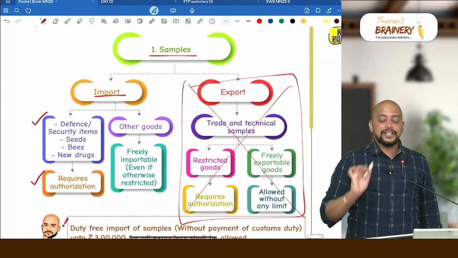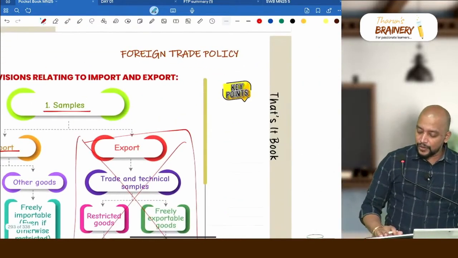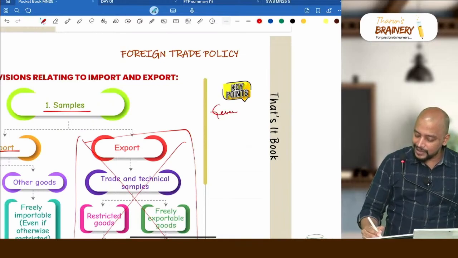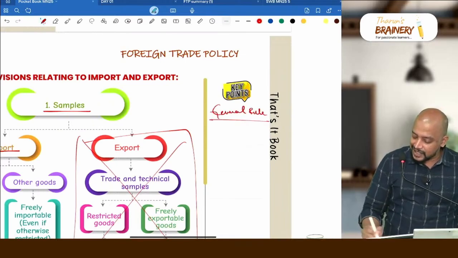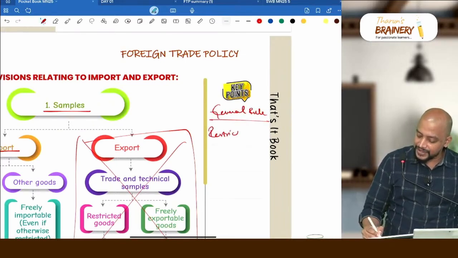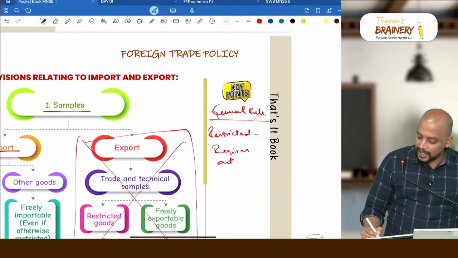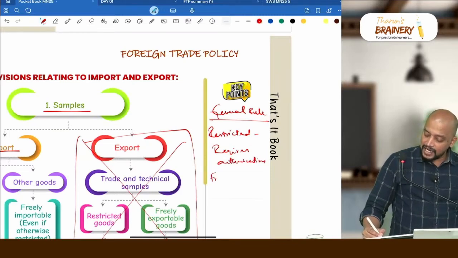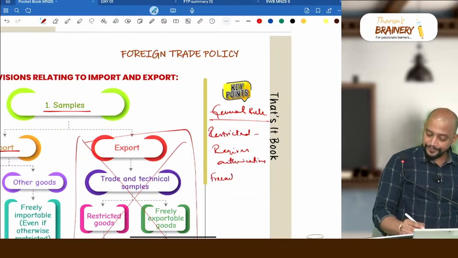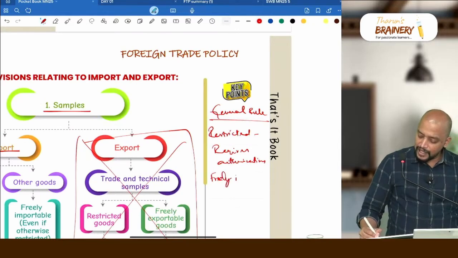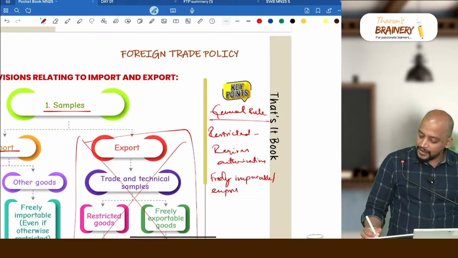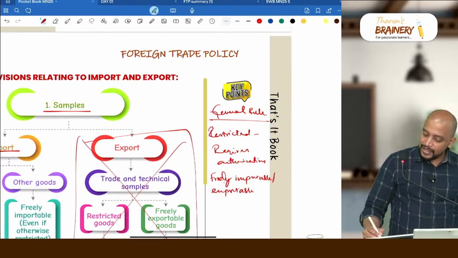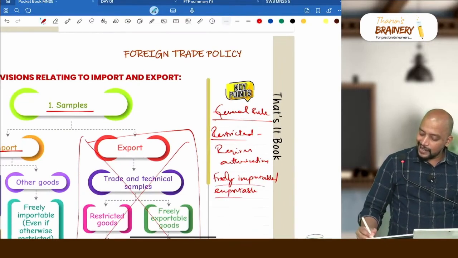Okay. So the general rule is that if it is restricted, then it requires authorization. And suppose it is freely importable or exportable, then what is your answer?